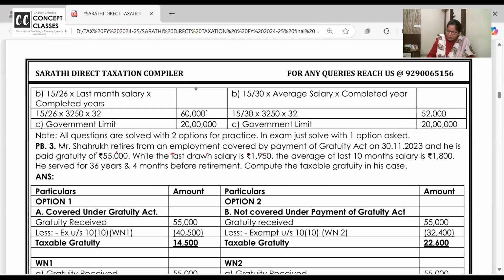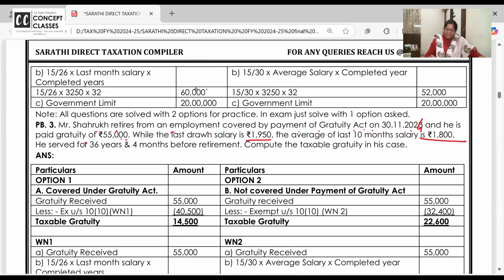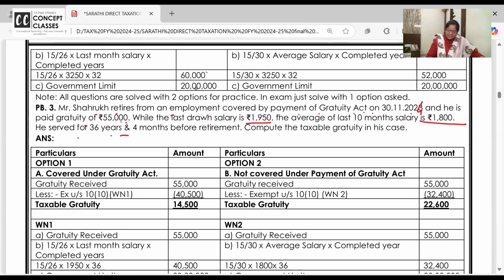Shahrukh retires from employment covered under the Government Act on December 30th of 24, and he's paid gratuity of 55,000. While the last salary was 1950, average salary is 1800. Oh, spoon feeding problem, तैयारी दे दिया. Last year है average year. He served for 36 years 4 months. No problem. Here also 36 there.